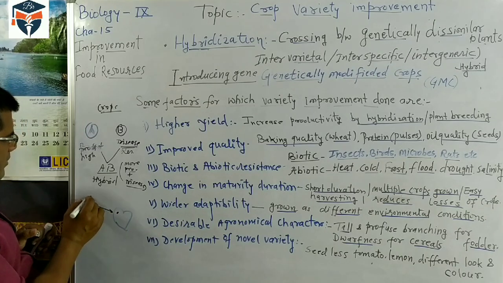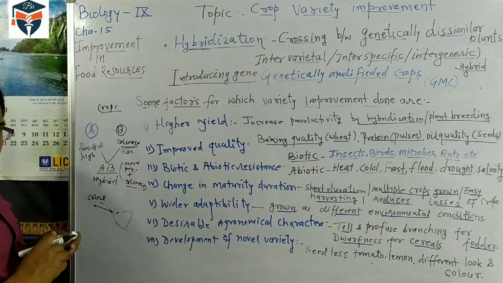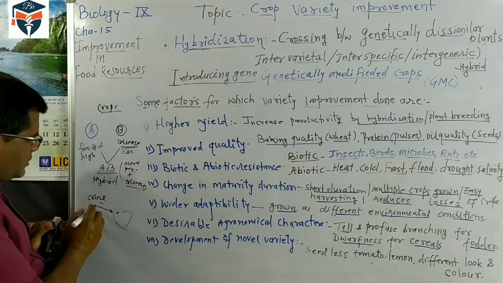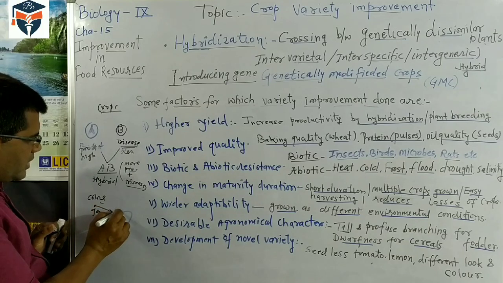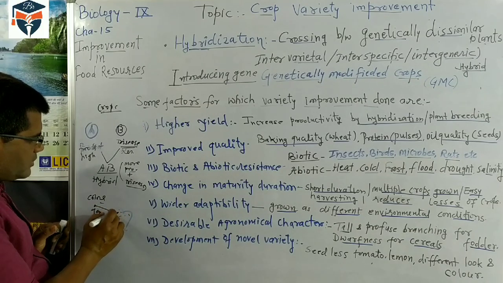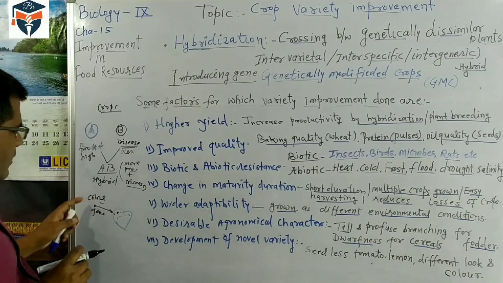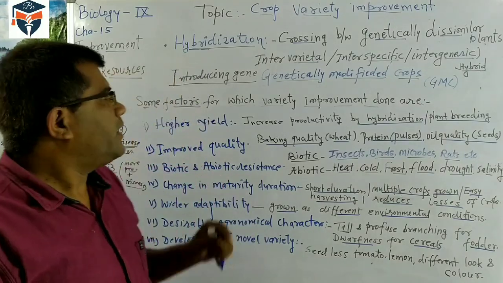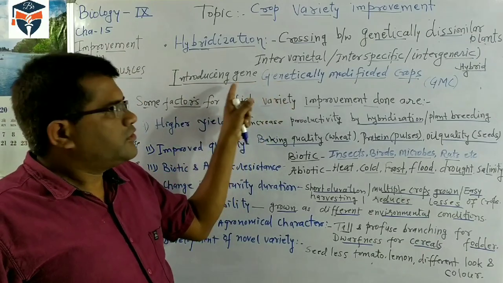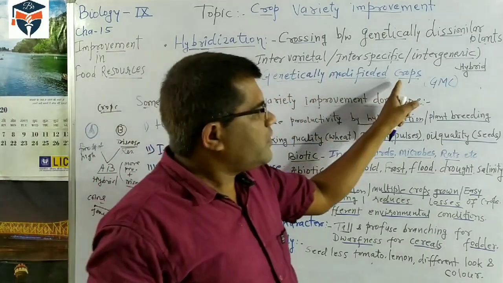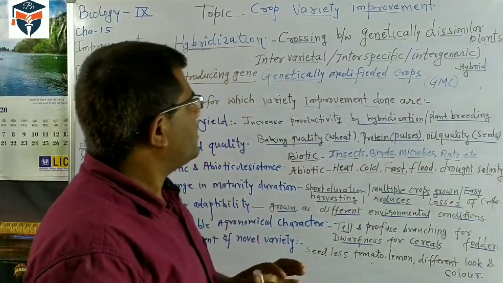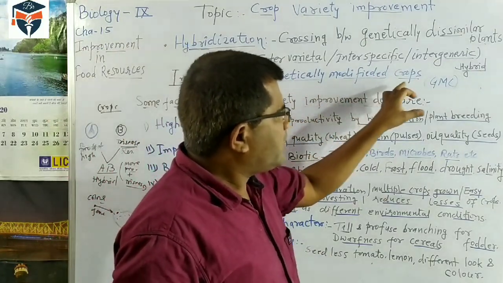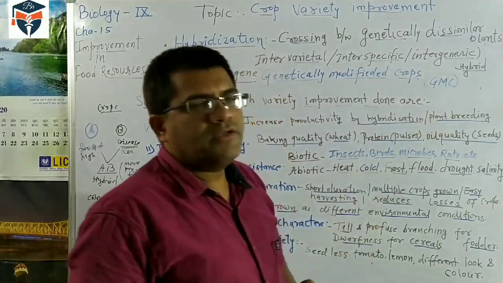Suppose the gene is having the color gene. So earlier the apple's color was different, but now one gene is introduced here. So the color of the apple has changed, and it happened due to the insertion of the gene. So nowadays a good characteristic of a gene is introduced into the crop, and now we are getting